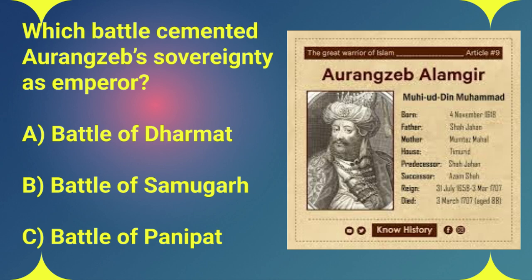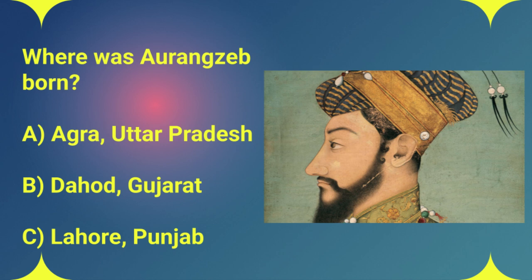All right, next up, question 5. Where was Aurangzeb actually born? A, Agra, Uttar Pradesh, B, Dahod, Gujarat, or C, Lahore, Punjab? Let's put Aurangzeb on the map, shall we? He was born in Dahod, Gujarat. Now, here's a fun fact. Early on in his career, Aurangzeb was actually the Viceroy of the Deccan, and he also governed Gujarat. He was getting a real taste for leadership and navigating the complexities of different regions. All of this experience really shaped his political skills and probably prepared him for the challenges of ruling a vast empire. Absolutely. So the answer is B, Dahod, Gujarat.